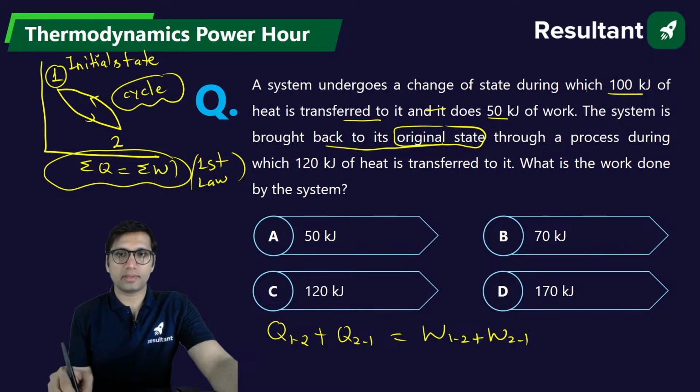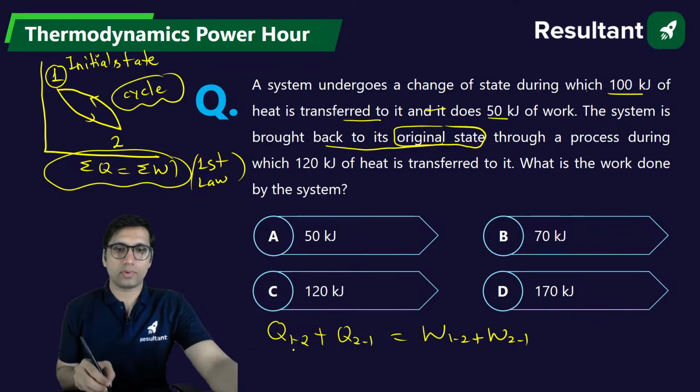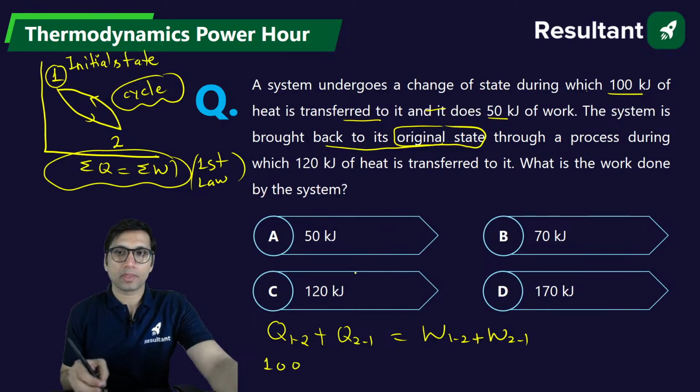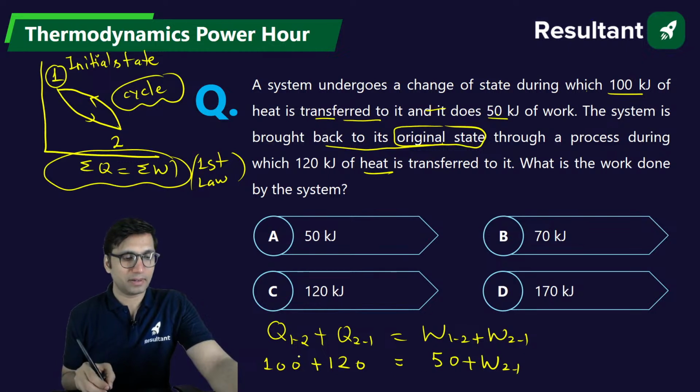Heat transfer from 1 to 2: a system undergoes a change of state during which 100 kJ of heat is transferred to it. So 100 kJ of heat is supplied, right? And it does 50 kJ of work. Heat is transferred to it, that means it's a positive heat. System is brought back to original state through a process during which 120 kJ of heat is transferred. So in this process, 120 kJ of heat is transferred. That means it is supplied. You have to find this work. Simple calculation. If you solve this, you will get 170.